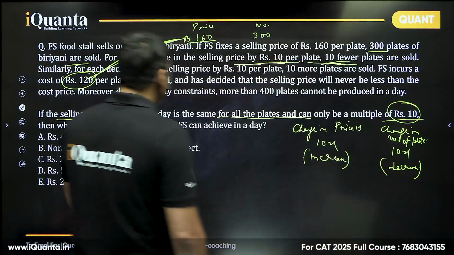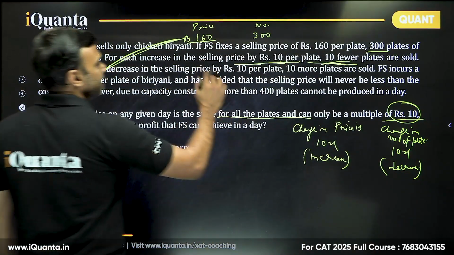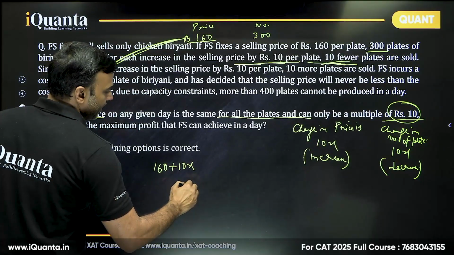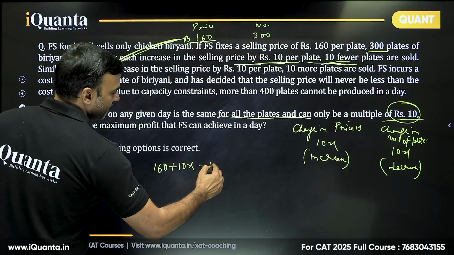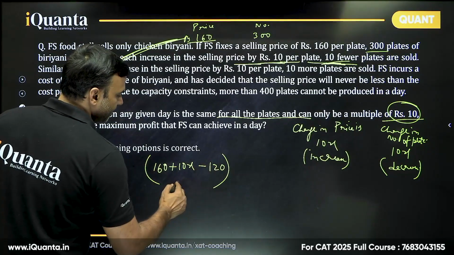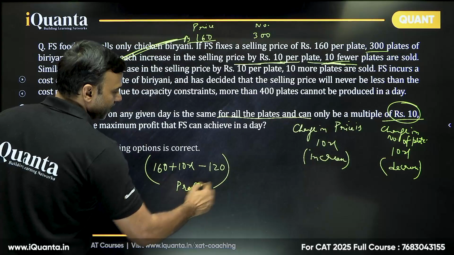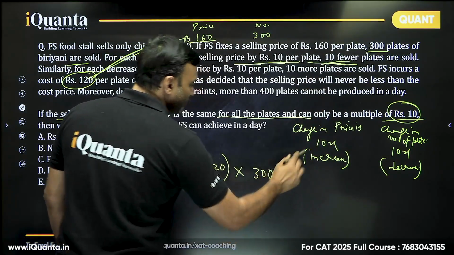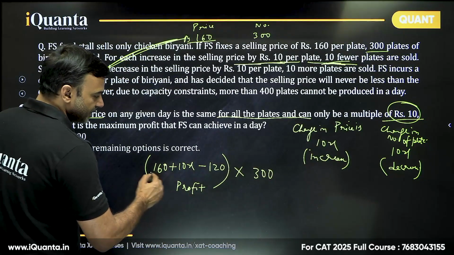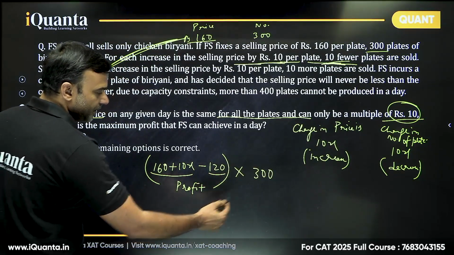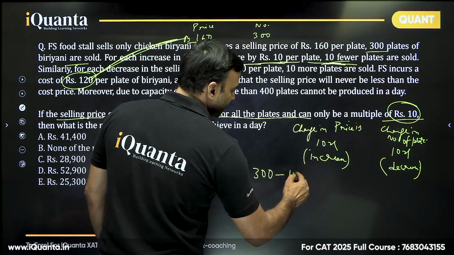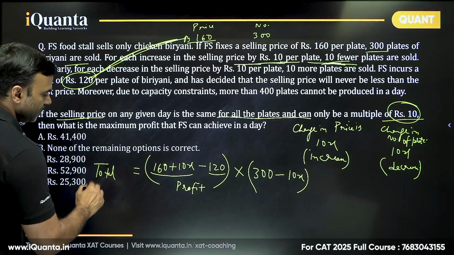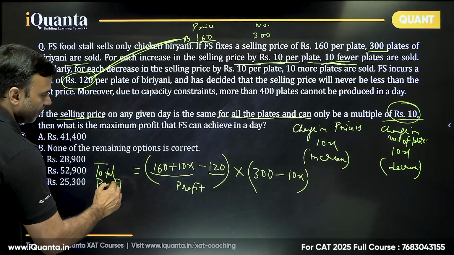Right? My cost is fixed, 120. My selling price will become 160 plus 10x. This is my selling price minus the cost price 120. This is profit per plate into the number of plates. The number of plates will be 300 and that should decrease. Remember, this is selling price minus cost price. So profit, number of plates will decrease, minus 10x. And this is the total profit.